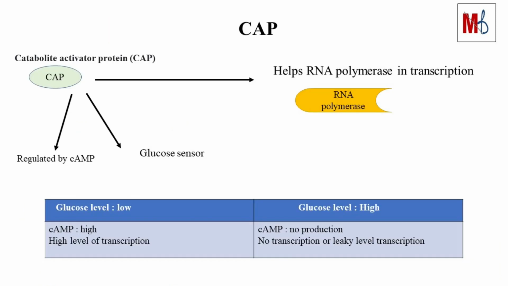Now, let's discuss catabolite activator protein, which is a DNA-binding protein, and a positive regulator of Lac Operon. It helps RNA polymerase in the transcription. It senses glucose, and is regulated by small molecule cyclic AMP. Whenever the glucose is low in the environment, cyclic AMP will be high, and high transcription of structural genes occurs. When the glucose is high, no cyclic AMP will be present, and no transcription of structural genes occurs.